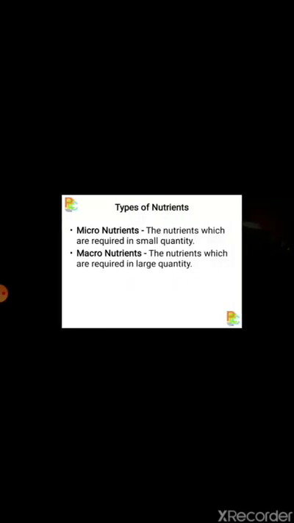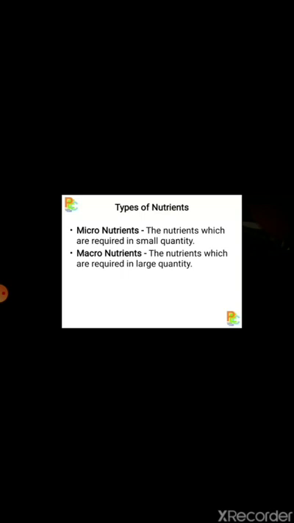Now, as I was discussing earlier, what are the types of nutrients required in our balanced diet? The micronutrients are the nutrients which are required in small quantity, as we have discussed earlier, that are vitamins and minerals. They are taken in traces but are very important. Vitamins and minerals help in proper functioning and defense of various organs, and these are also termed as defensive food. They help us to defend against infections, germs, diseases, etc.